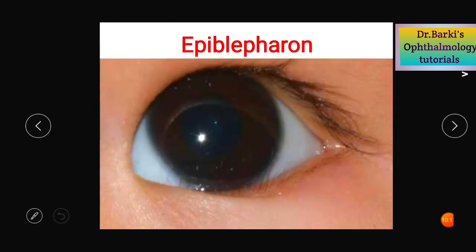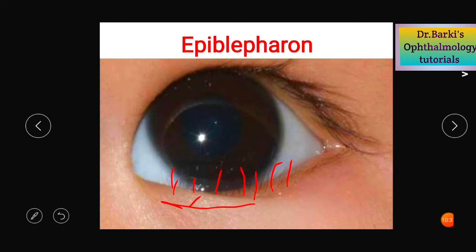Here, the eyelid pretarsal muscle and the skin ride over the lid margin. So there is an extra fold of horizontal skin which stretches across the anterior lid margin. And these lashes are very peculiar. See, all these are vertically directed, again leading to abrasion of the inferior half of the cornea.